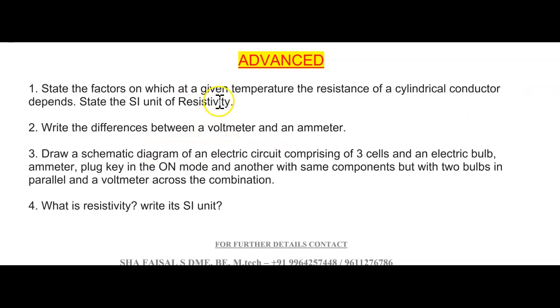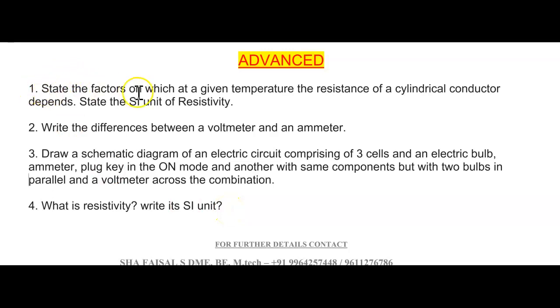In this chapter, which is electricity, I am giving questions here. Still many questions are there in this chapter, but I have given very few here in this video. Numericals are a must in this chapter; you must learn the numerical problems. Inshallah I will make one more video based on the numericals, and the questions left out from this chapter, those questions and the numericals I will cover in another video.